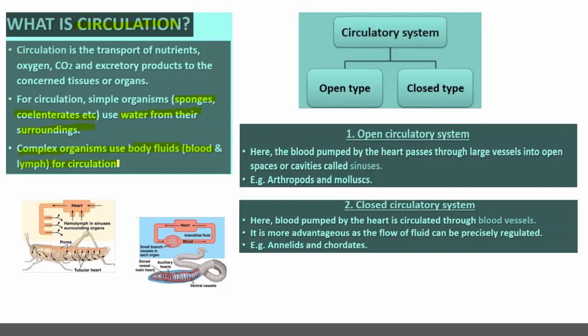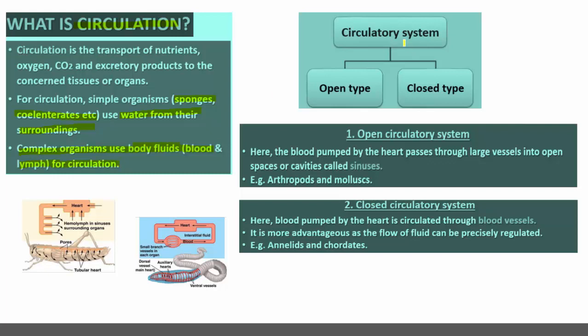So in the human body, in the higher animal body, body fluids are present for the transportation of different components. The two important body fluids are blood and lymph. Blood is a colored body fluid and lymph is a colorless body fluid. Lymph is also an important fluid with reference to immunity.